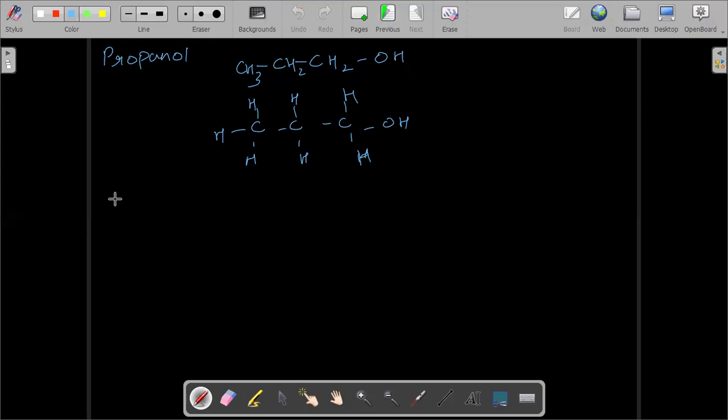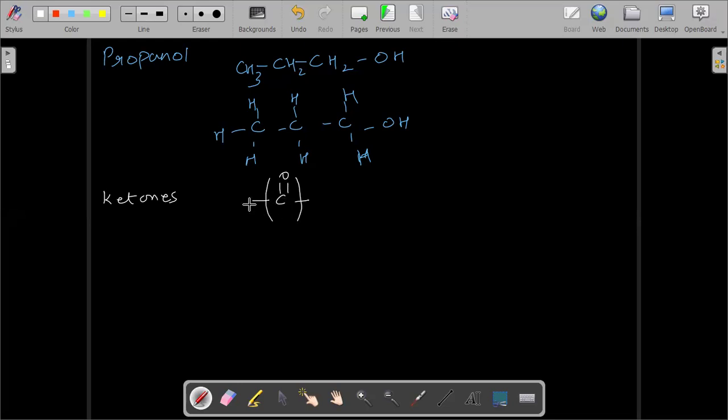After alcohols, the next classes of compounds are aldehydes and ketones. First we do ketones and then we'll do aldehydes. For ketones, the functional group is C double bond O. This functional group is called a ketone.